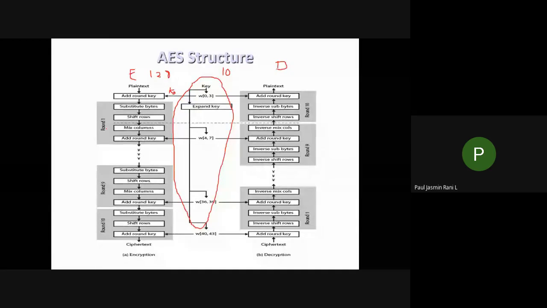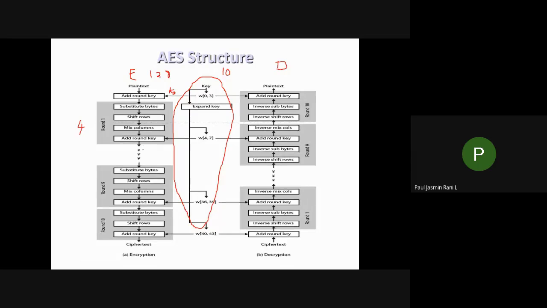In your first round you will have 4 steps, so you have to perform 4 steps. After completing these 4 steps, the output will be given to your second round. Then after completing the second round, you have to do your third round. It goes on like that till you complete your 9 rounds. The process should be repeated. After completing your ninth round, you have to perform your 10th round without one operation, that is the mix column. Except for mix column, you have to do all the operations. At last you will get your ciphertext. So this is the outline of the encryption.